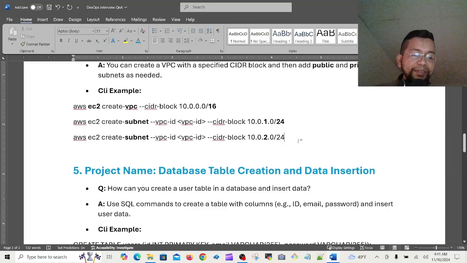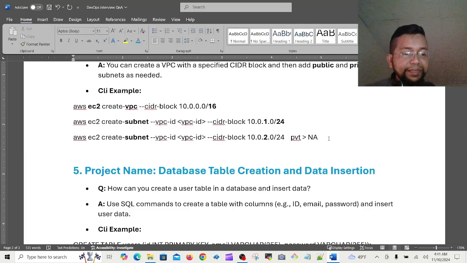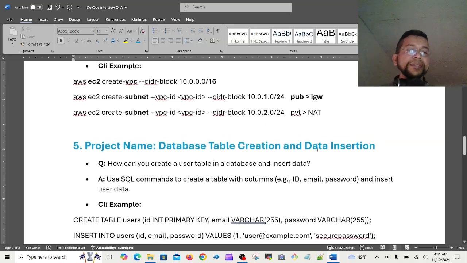So for this connection, assume this is the private one. Private connection means which one do you have to have? You have to have the connection with NAT. I'm giving the NAT like this. And if it is the public one, then the connection should be with IGW. So these are the differences.